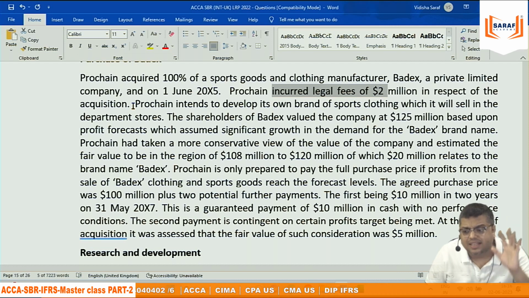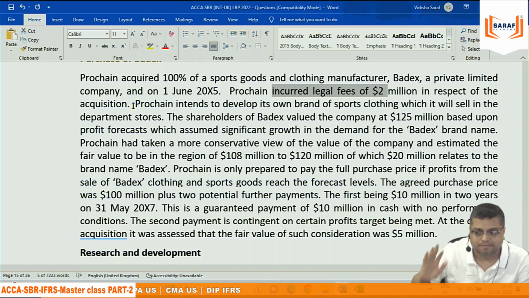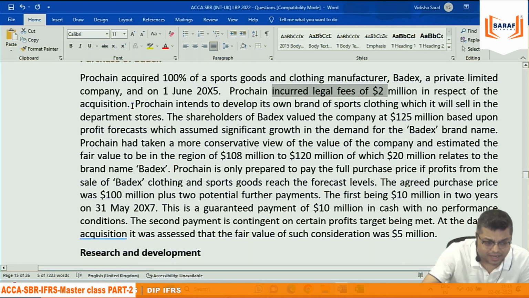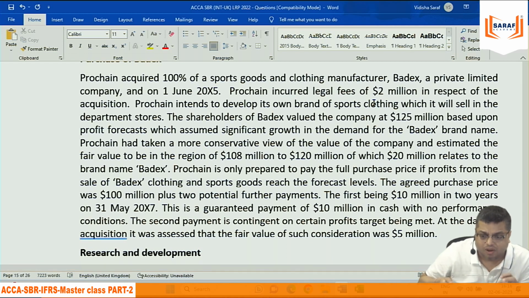They will be treated as a revenue expenditure. IFRS 3 is specifically saying that. So this 2 million, I understand, is for purchasing a business. But this 2 million you are not giving to the owners of the other business. So this 2 million cannot be treated as a part of purchase consideration. Because business combination accounting, IFRS 3, says that whenever you acquire any business or a subsidiary, the consideration given to the shareholders or the owners of the other company is only the purchase consideration.